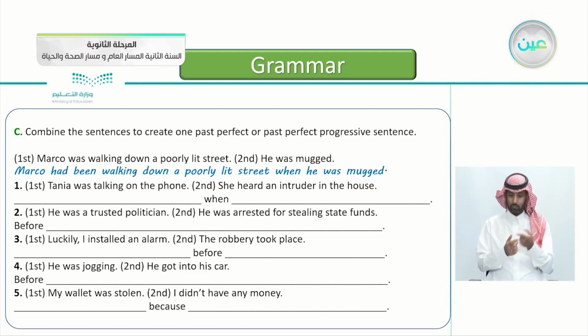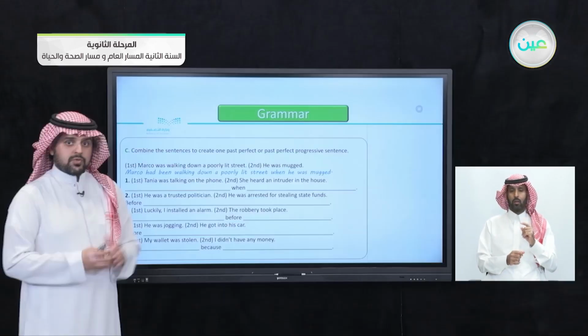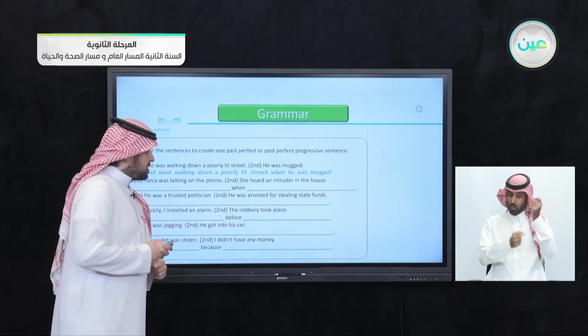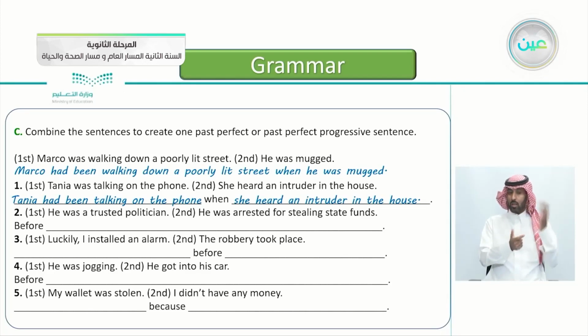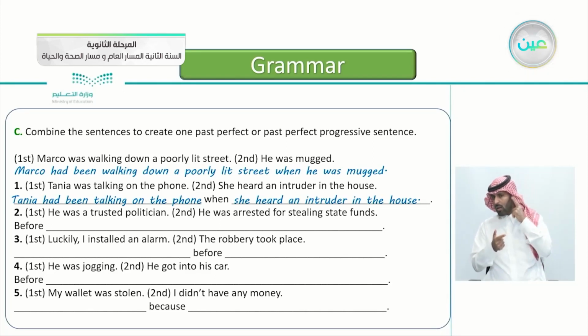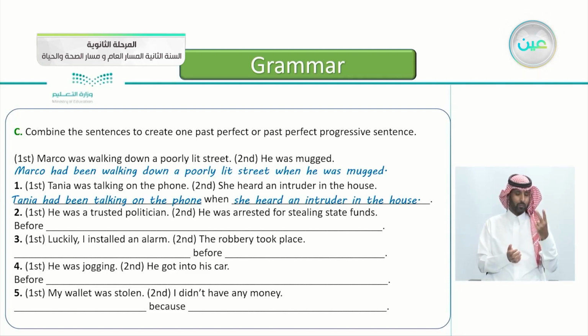So the first one, the first event, Tanya was talking on the phone. Tanya was talking. So talking here is progressive. On the phone. The second event, she heard an intruder in the house. So these are the 2 events, and we have the word when. So how do we answer this one? This one is actually easy. Yes, that's correct. Tanya had been talking on the phone when she heard an intruder in the house. Excellent.